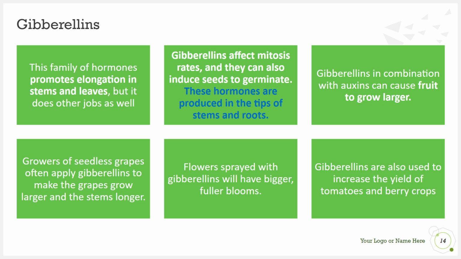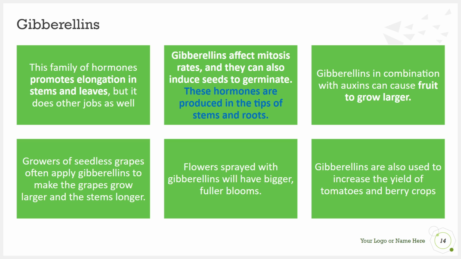The next group is the gibberellins, and this is a family of hormones that promotes elongation of stems and leaves, but it has other jobs as well. So some of its jobs are similar to the auxins, but mainly it's going to focus at the tips of stems and roots and less at the apical meristem. It also focuses on fruit. It causes it to grow larger.